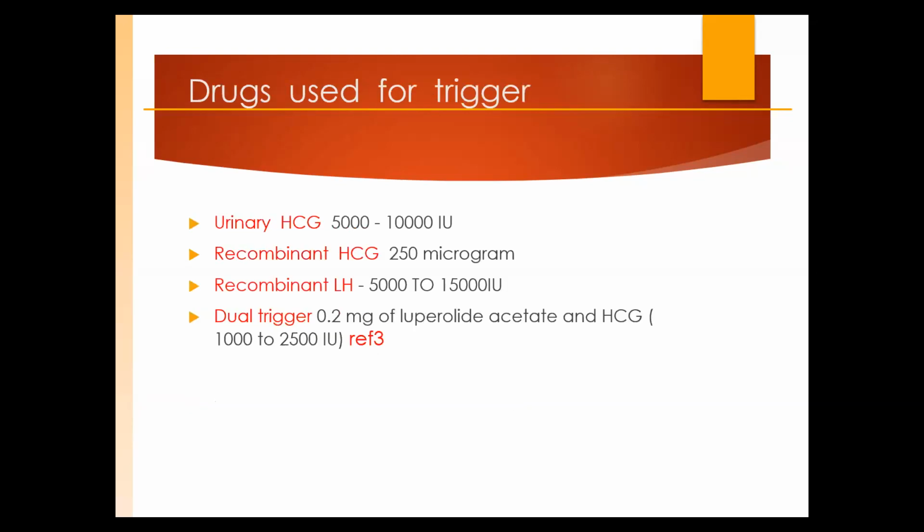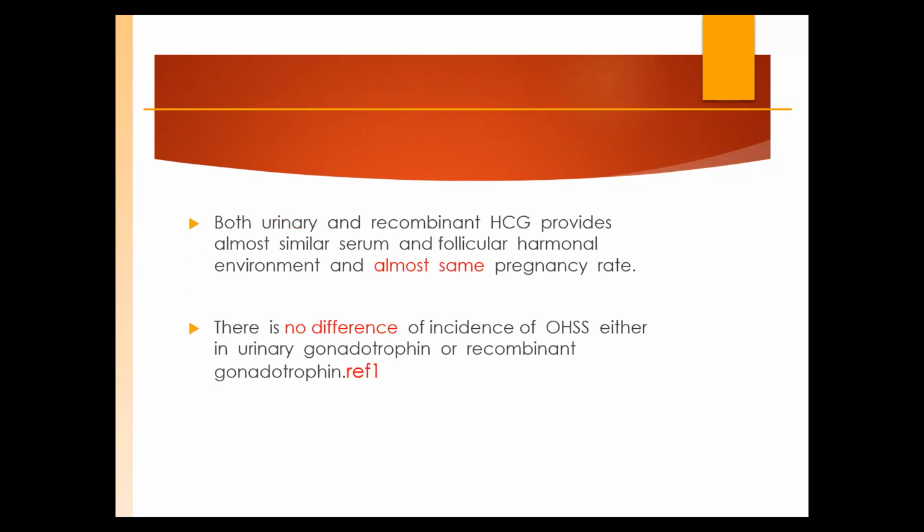The other drugs we are using for trigger, either recombinant or urinary, are all the same. We are using dual trigger nowadays, especially in poor reserves, where we can extract much more. But we use agonist in the antagonist cycle. This is now becoming standard: antagonist protocol, gonadotropin stimulation, antagonist either fixed or flexible, and agonist trigger. Or you can give the dual trigger also if you feel that you need more follicles, but you have to keep in mind that there can be chances of ovarian hyperstimulation.